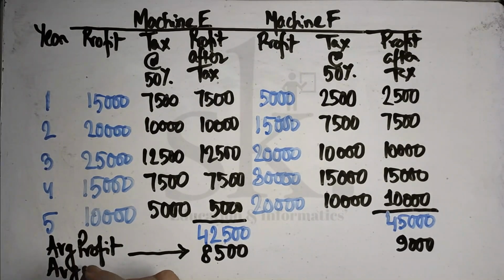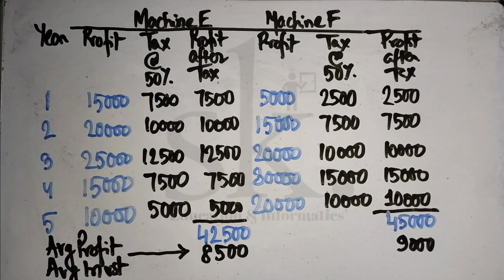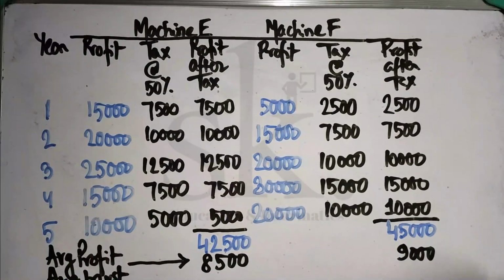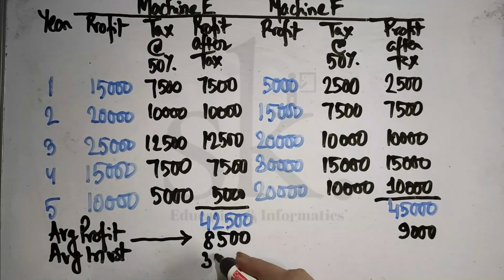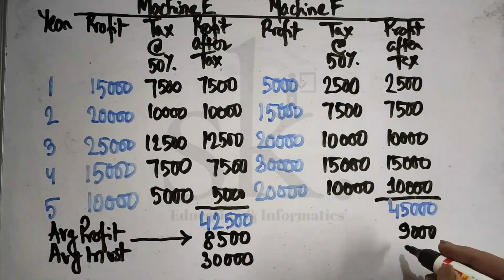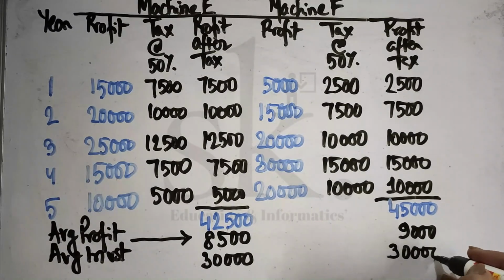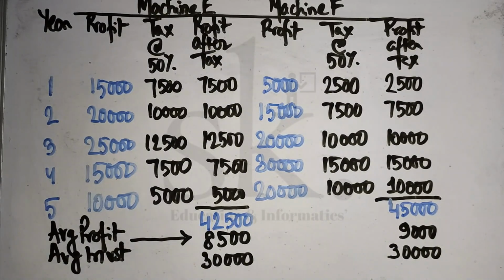How do we calculate average investment? If we go back to the problem, let's check the problem again. The investment at the very top is written 60,000. So 60,000 for both. So the formula is investment minus scrap value divided by 2. There is no scrap value in this problem. So 60,000 minus 0 divided by 2 is 30,000. So 30,000 for both. So we got average profit and average investment.